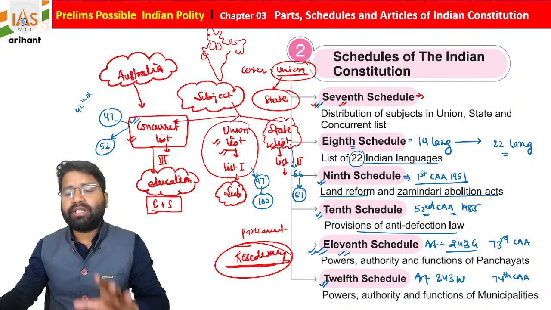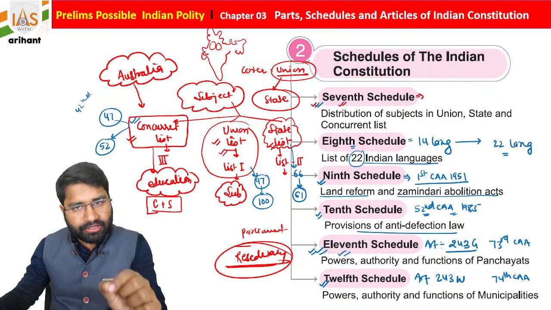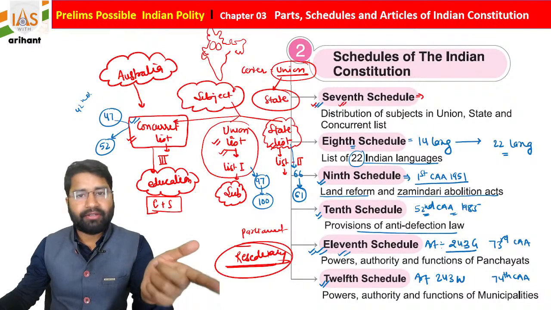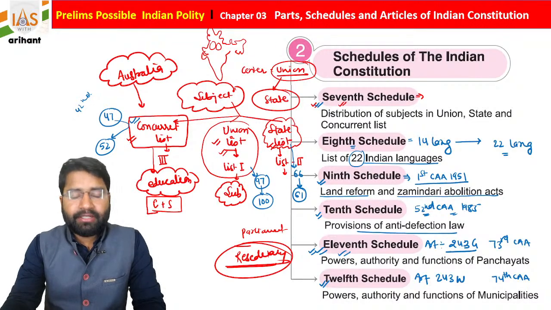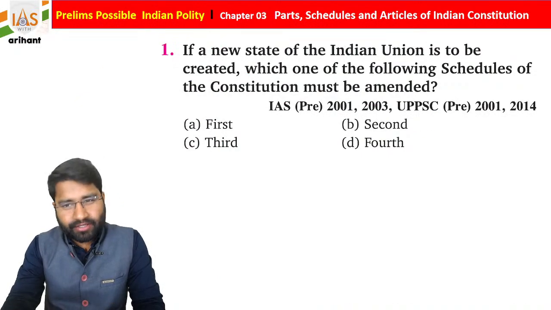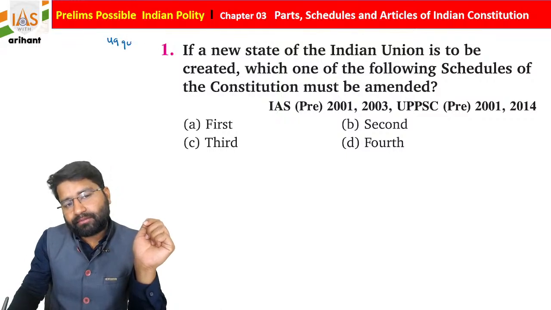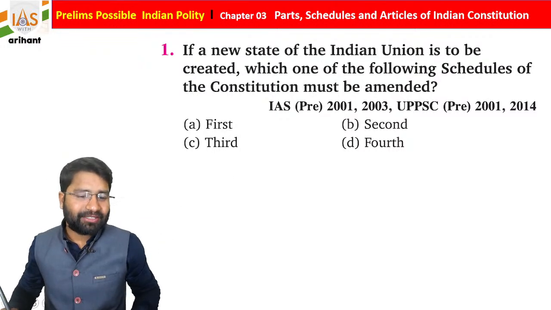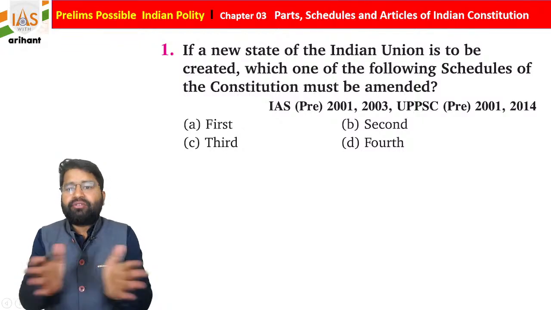So there are a total of 12 schedules in our constitution, students, and you need to remember each and every one in a detailed format. Okay, I hope you are all able to connect it. Now see, as you know, this chapter is going to be very big as well as very interesting. It contains approximately 49 questions. Okay, so in one day the dose is going to be very high. So I just want to mention one thing: we will do this topic in two parts.